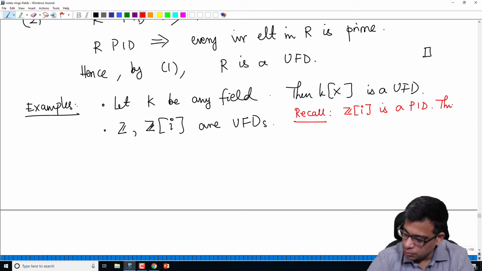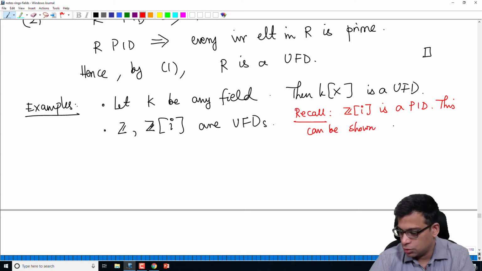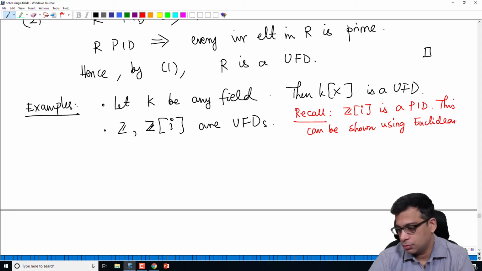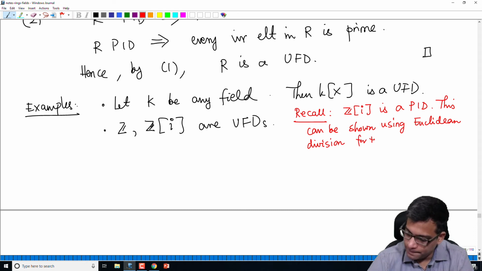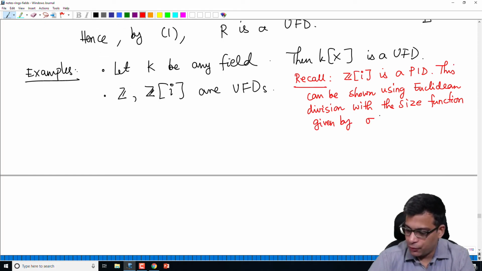This can be shown using Euclidean division for Z[i] with the size function given by the size of a plus ib.